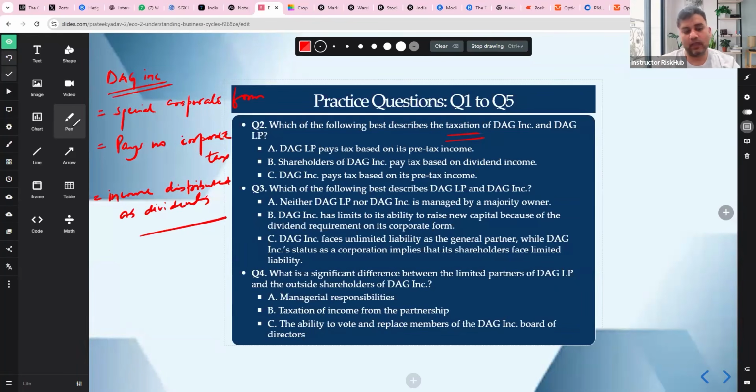Then you have DAG LP, and it's a pass-through entity.